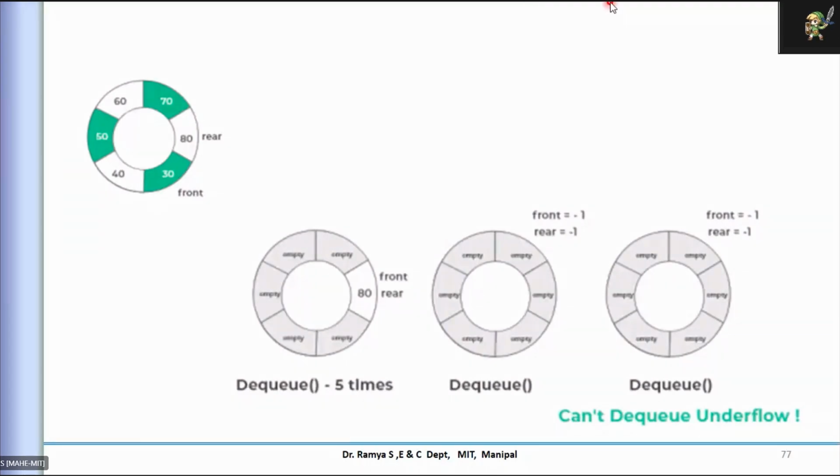Okay, so if I want to enqueue one more element in this kind of condition, if you see the rear position at the index 1 and at this 2, because there is a correction, when I increment this rear, it is the same as the front value, so it will give the error. That will indicate the queue is full here. Okay, this kind of implementation we call a circular queue.